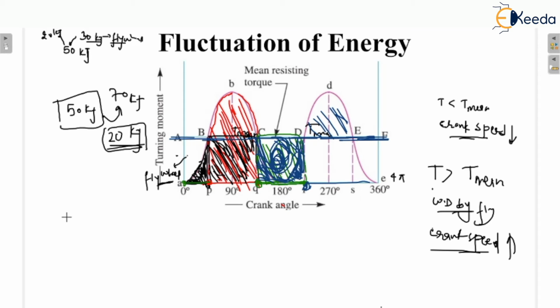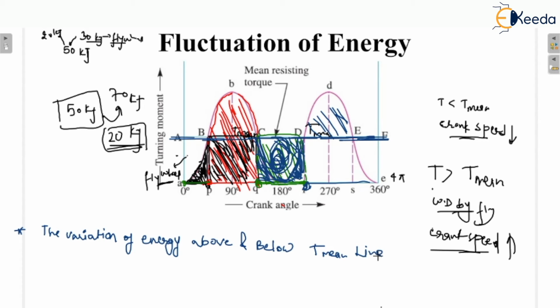So I'm writing here: the variation of energy above and below the T mean line is called fluctuations of energy. Are you getting my point? So this is the fluctuations of energy.